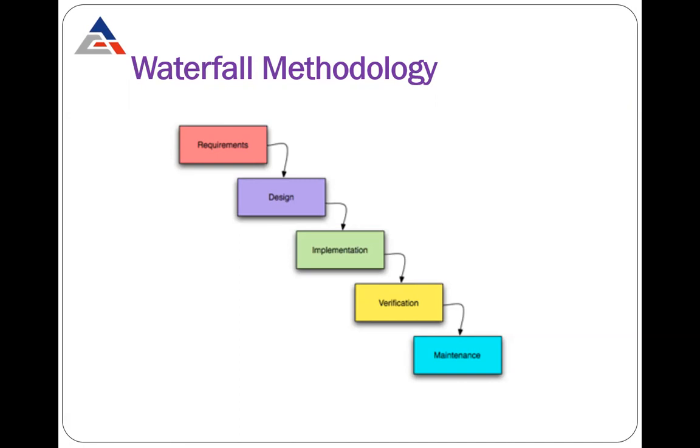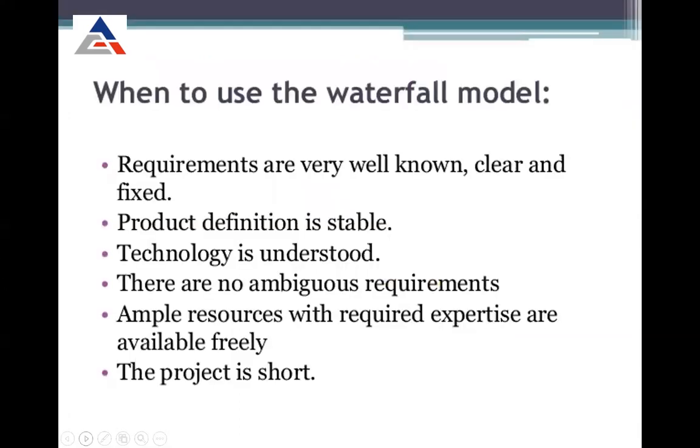When the product definition is clear, that is, what type of product we are going to make, then we use the waterfall model. Then when the technology is understood, when we are not in a condition of deciding which technology we should follow, then we use the waterfall model. When the technology is fixed, the requirement is fixed, and the product definition is fixed, then we go with the waterfall model.